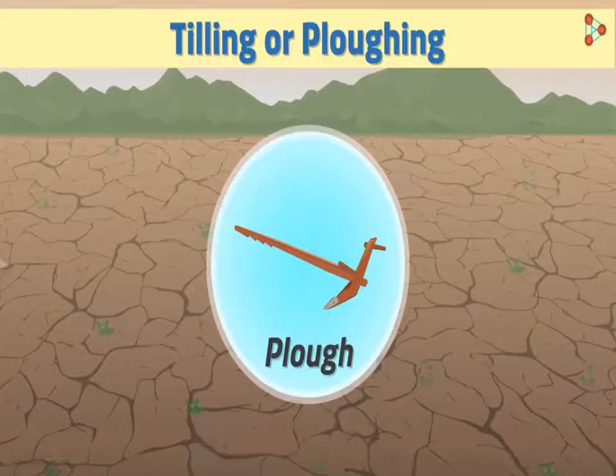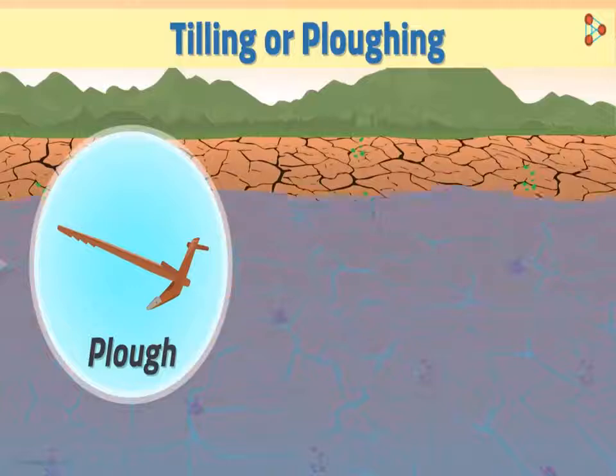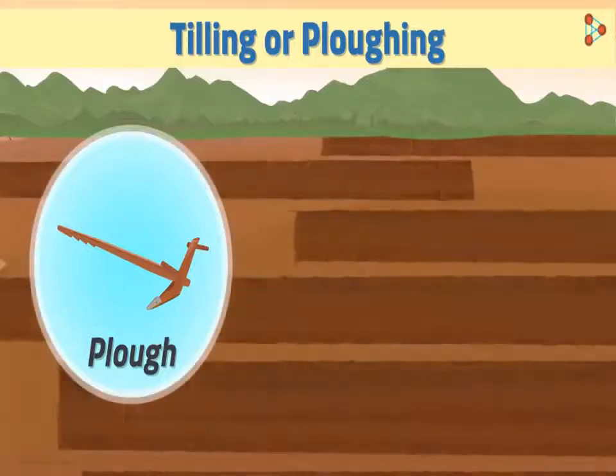But what if the soil is hard? Would it be easy to plough? No, it won't be. Hence, the soil may have to be watered before ploughing. Even after ploughing, huge chunks of soil could be left behind. These chunks need to be broken down into smaller fragments.